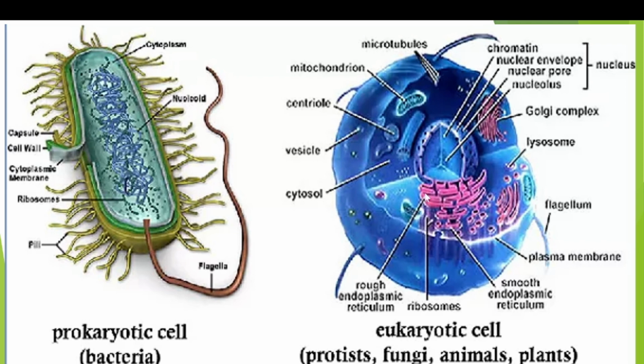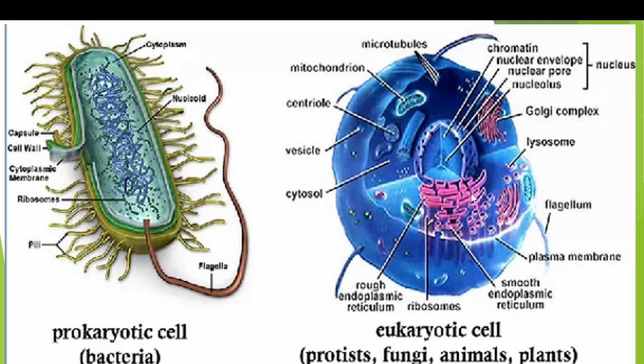Then rough endoplasmic reticulum. Rough endoplasmic reticulum means endoplasmic reticulum with ribosomes. Whenever ribosomes attach to the endoplasmic reticulum, it is called rough endoplasmic reticulum. And the endoplasmic reticulum connects the nucleus with the plasma membrane. So the connection between the nucleus and plasma membrane is the endoplasmic reticulum.